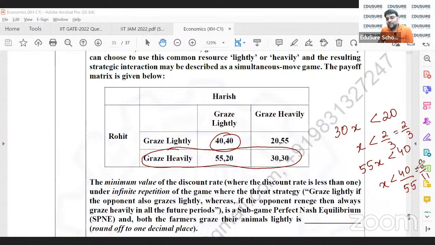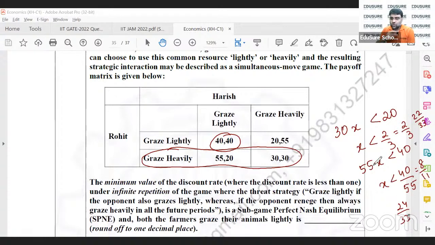If I want to convert this into a common denominator, I'll multiply this by 3, so 24 by 33, and this by 11, so 22 by 33. So obviously 2 by 3 is lower than 24 by 33.